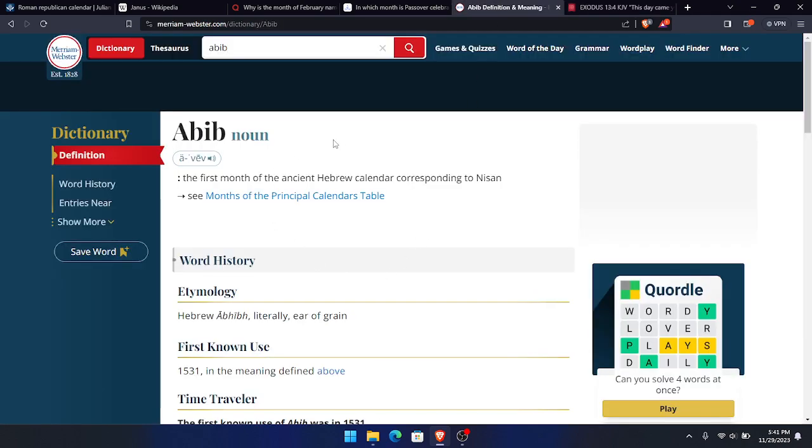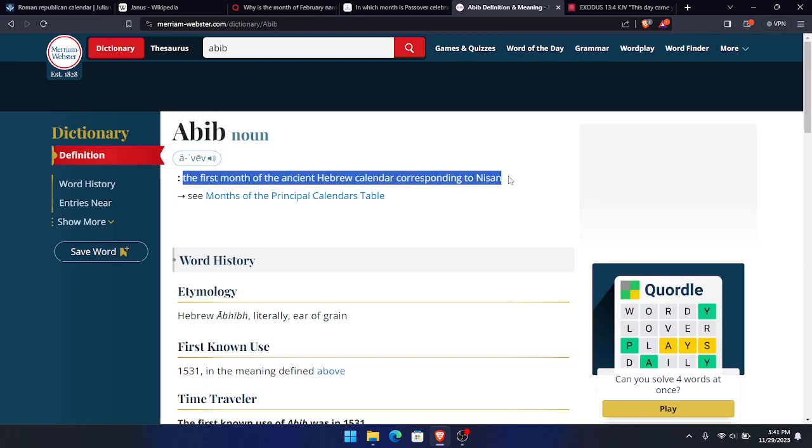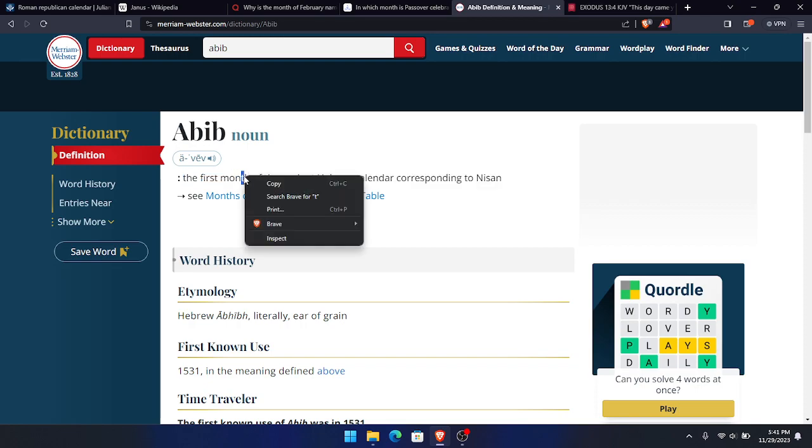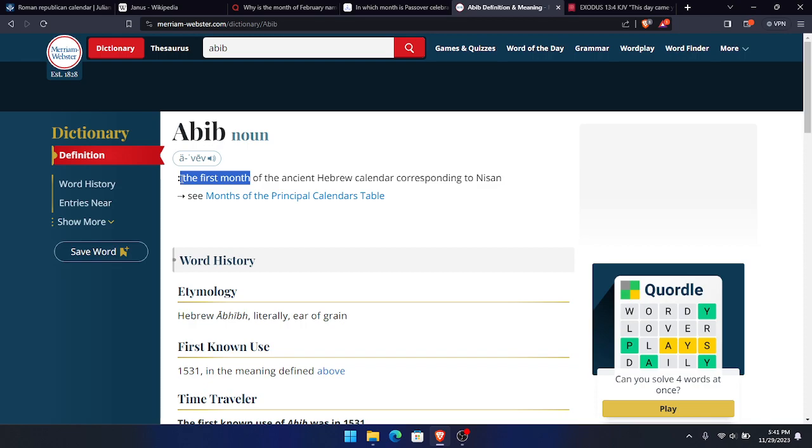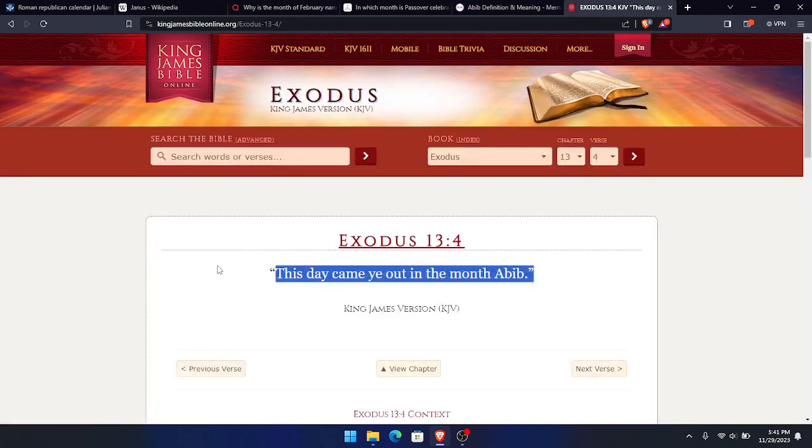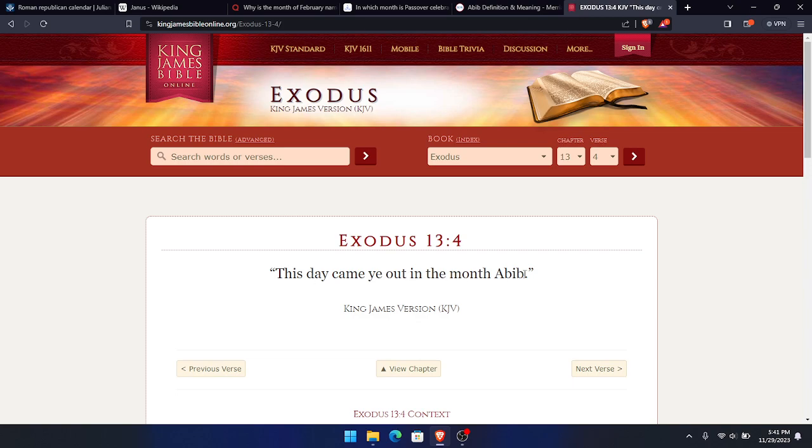When we read the definition of Abib, the first month of the ancient Hebrew calendar, because that's the true calendar, man. The first month of the ancient Hebrew calendar, the month of Abib. The scriptures tell us, this came ye out of the month of Abib.